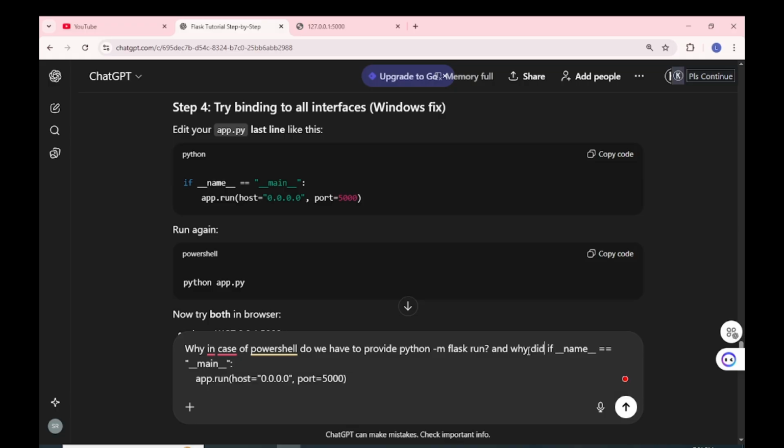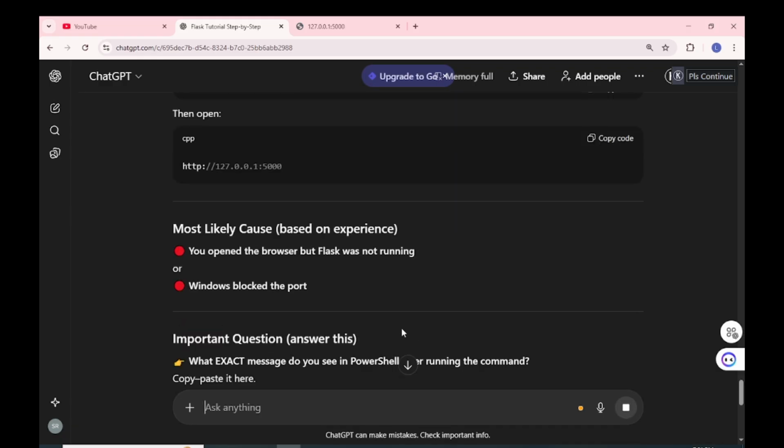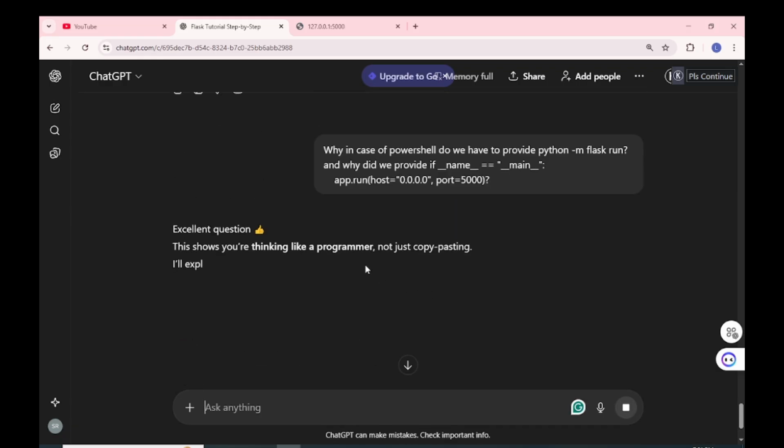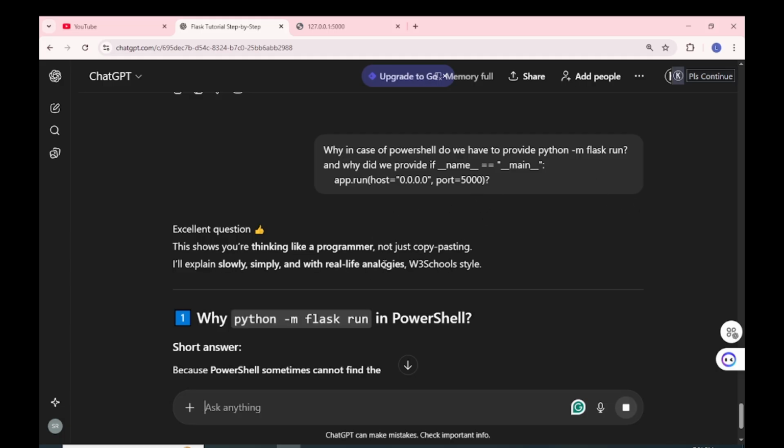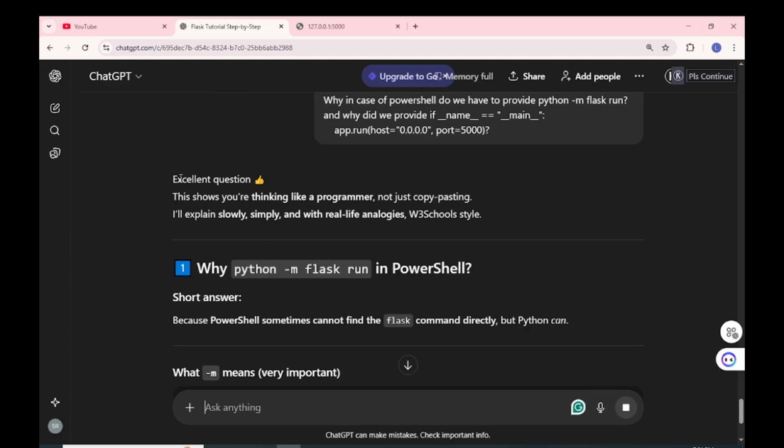Why did we provide it? Our code was something different, but here we had to change this. So we just asked why we had to do it.